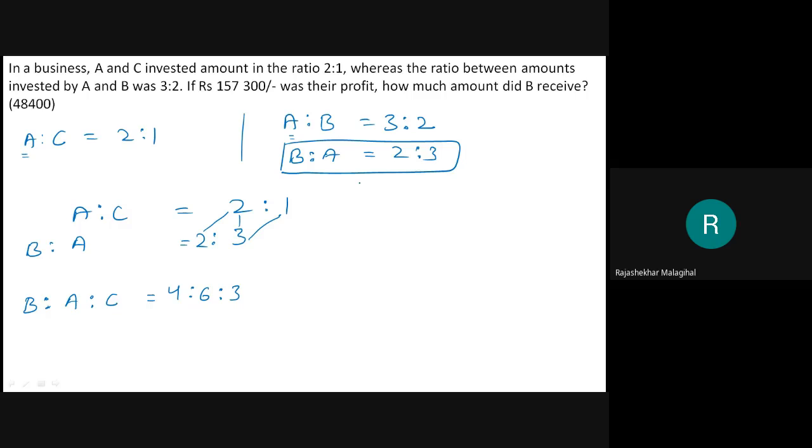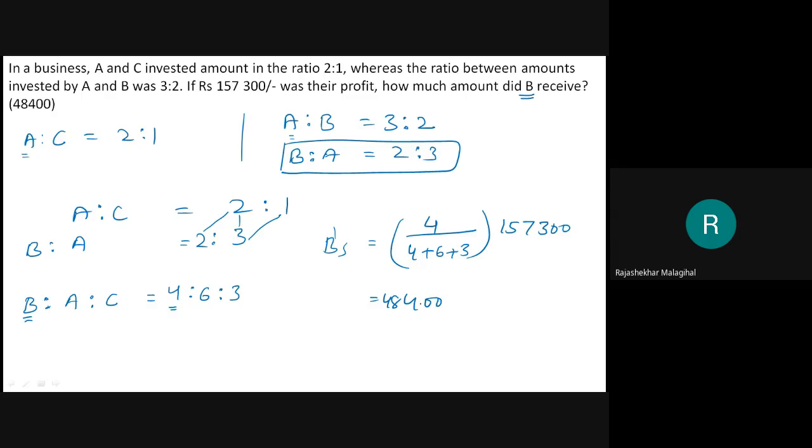Very important. They are asking how much amount B did receive. B means first person, means 4. Therefore 4 divided by 4 plus 6 plus 3, then the total profit 157300. 4 divided by 13 into 157300. Yes, 48400.